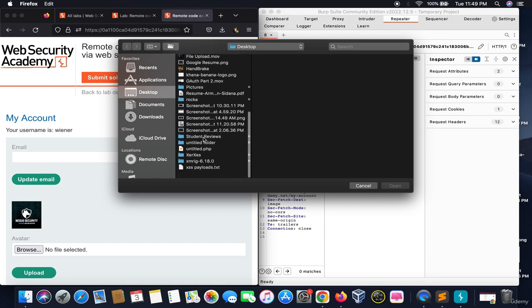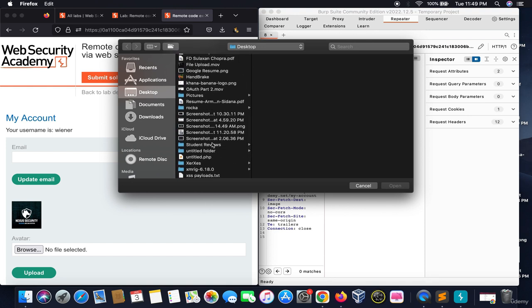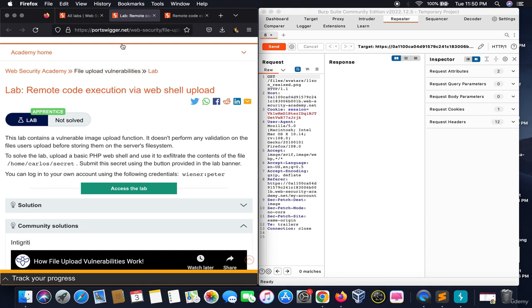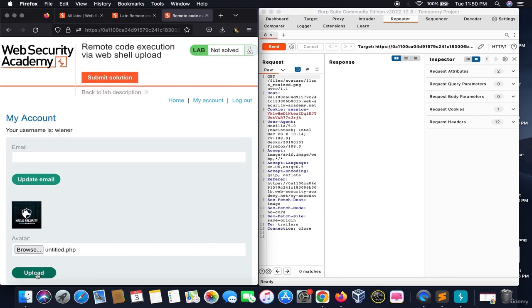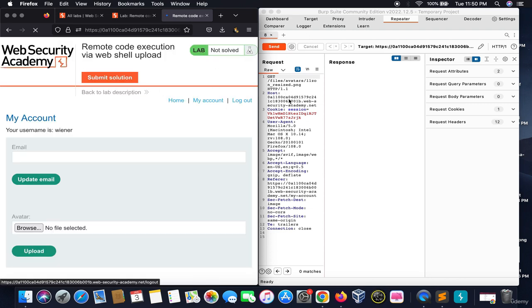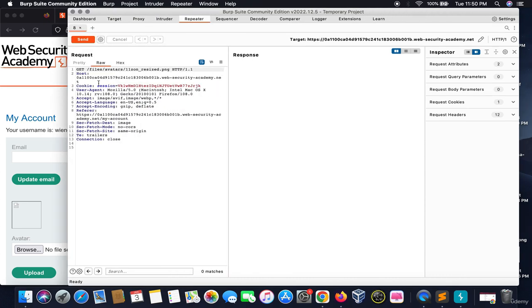I have already done that. So untitled.php is for getting the contents of home Carlos secret. As it told us in the very starting, we have to get the contents of this directory. And what I need to do is upload this file. Yeah, it's uploaded. So for getting the contents of this, I know that it's in the avatar directory.